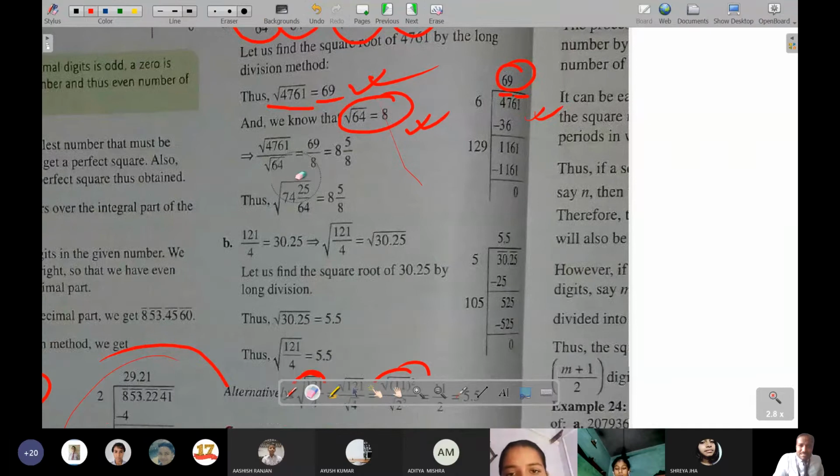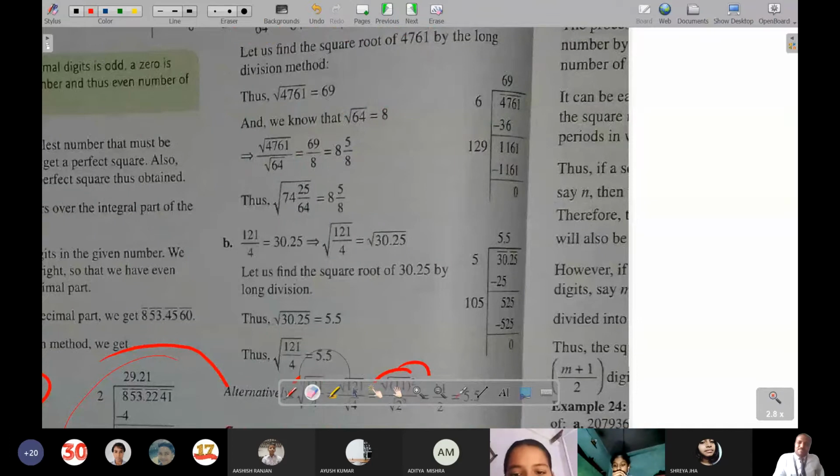Its root becomes 69 by 8, and then it has been changed again into a mixed fraction. 8 8s are 64 and 5, so 69. So, divided, the quotient came out, the remainder goes up and the divisor down. Clear for A? Yes, sir.